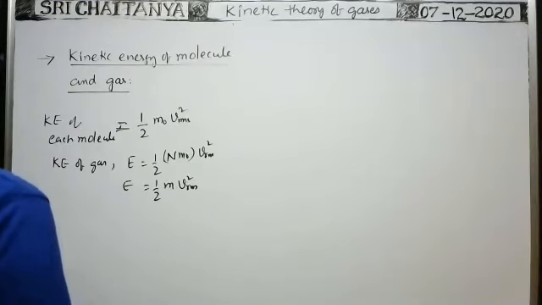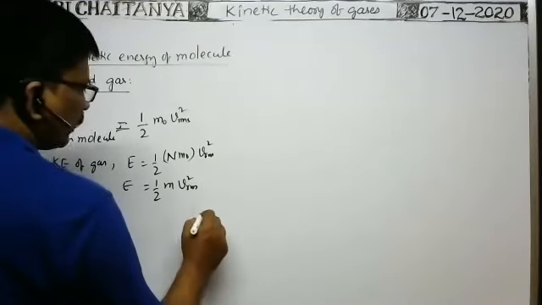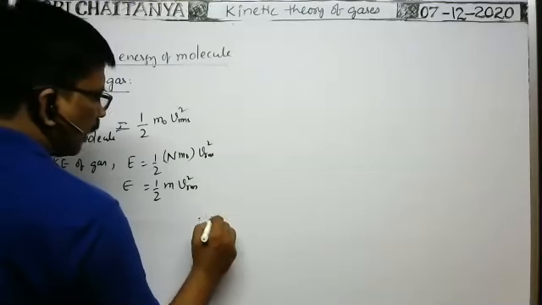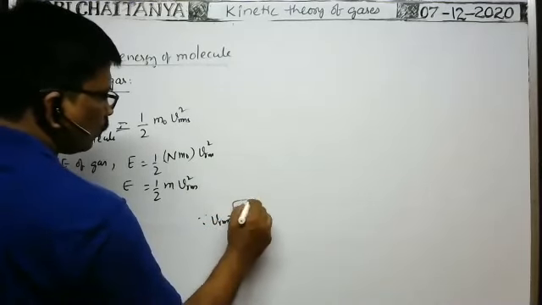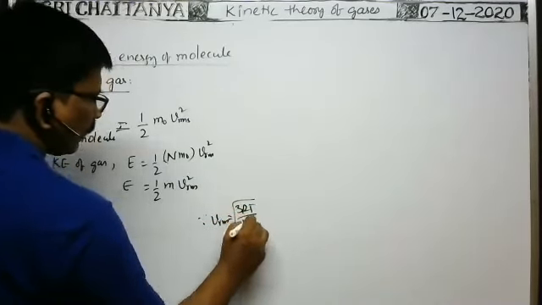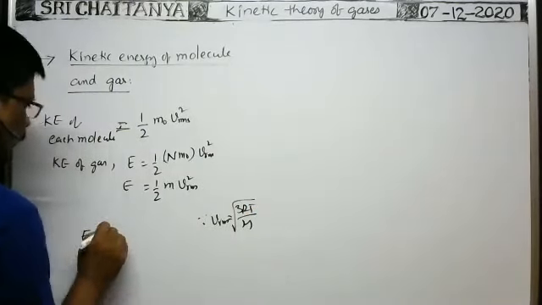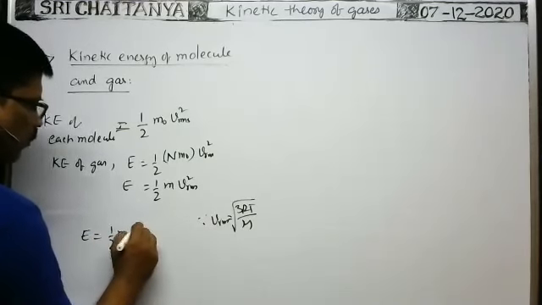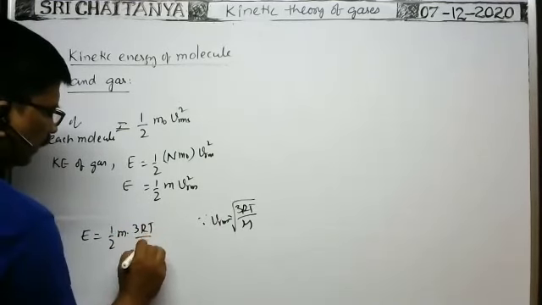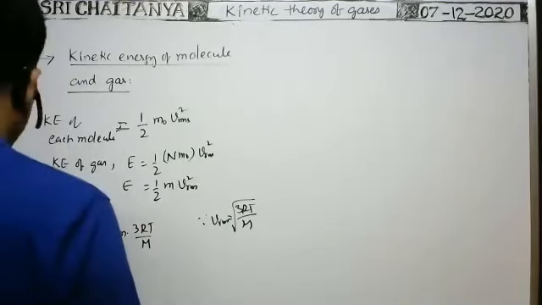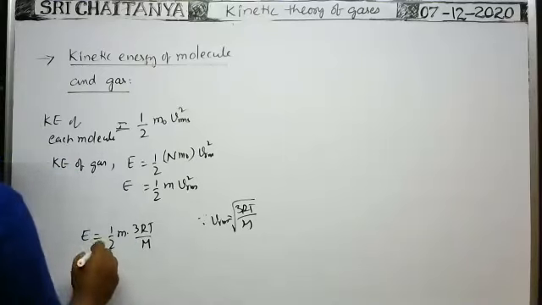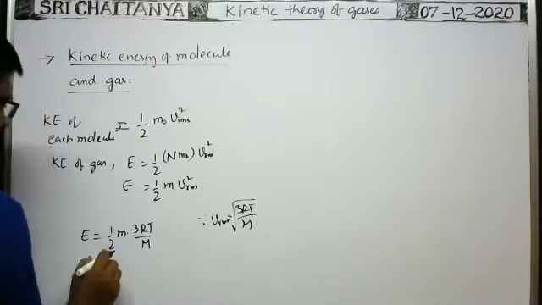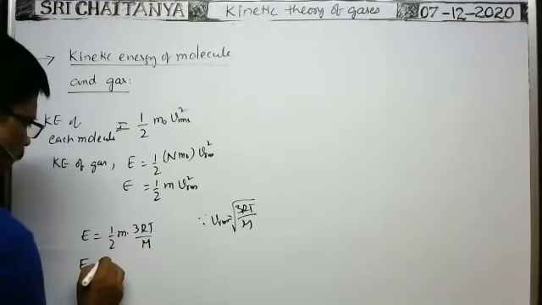But RMS speed can be written as root 3RT by capital M, so we can write capital E, the kinetic energy of the given gas, is equal to half m into 3RT by capital M.